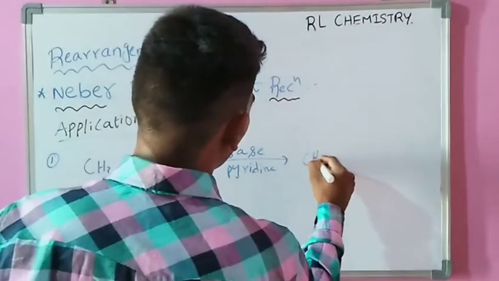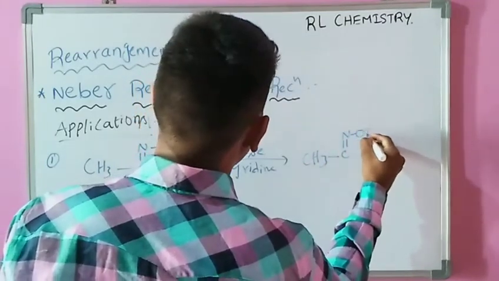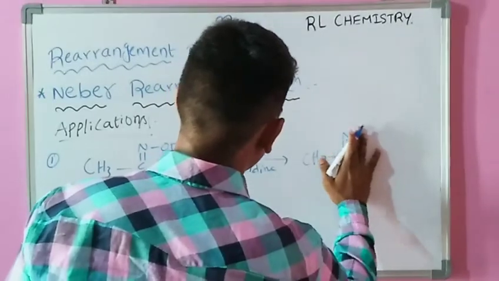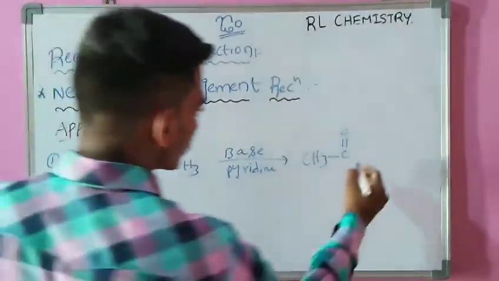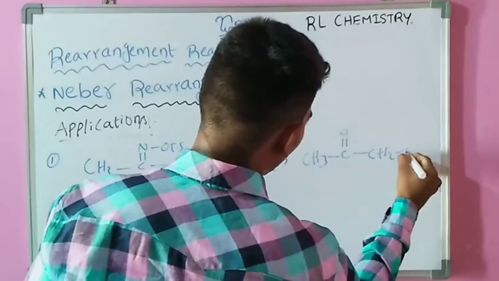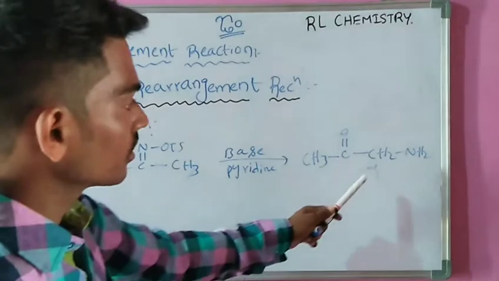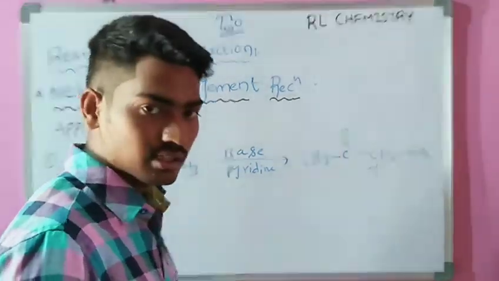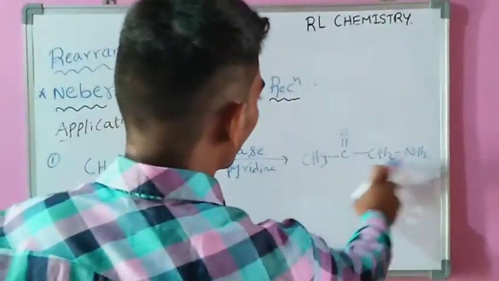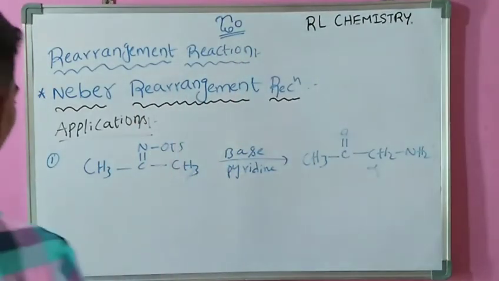What is the required product? CH3 C double bond O, and the alpha position, this is the alpha position beside the carbonyl carbon. The alpha amino ketone is formed.